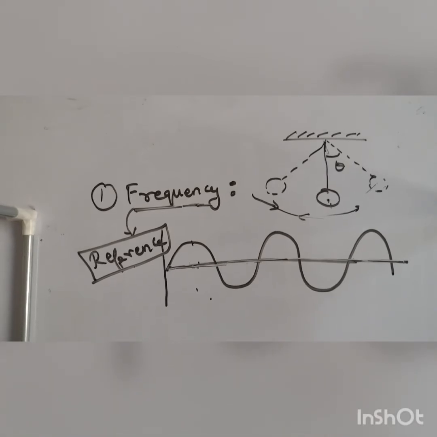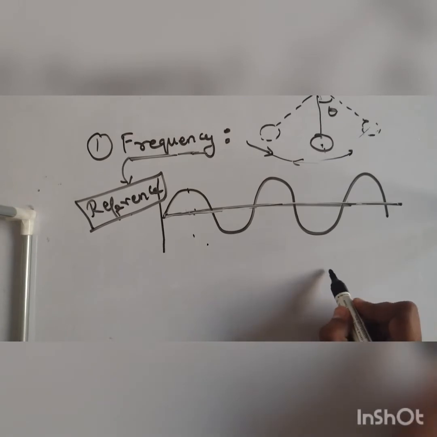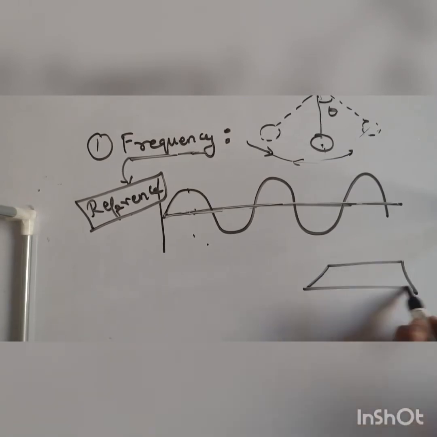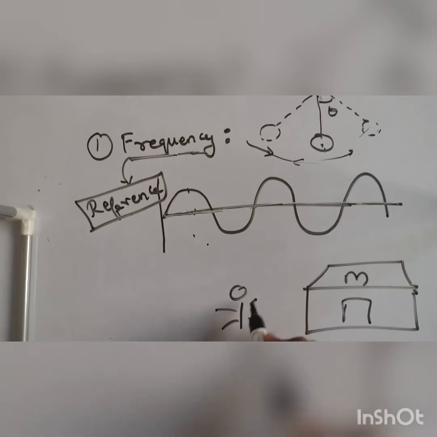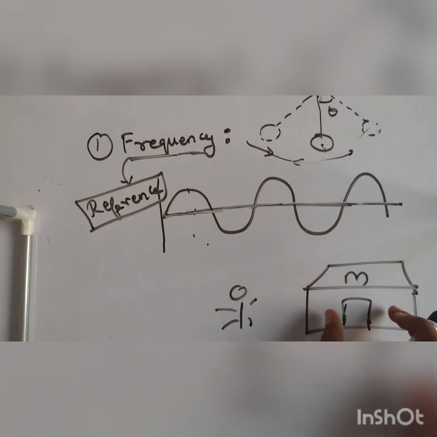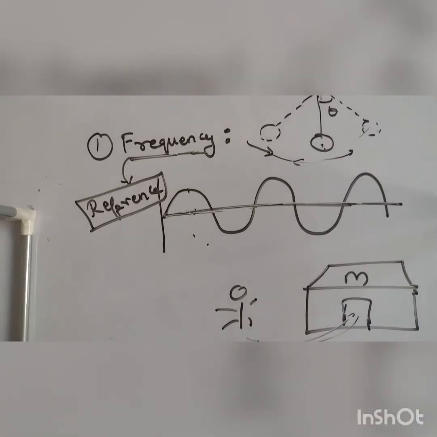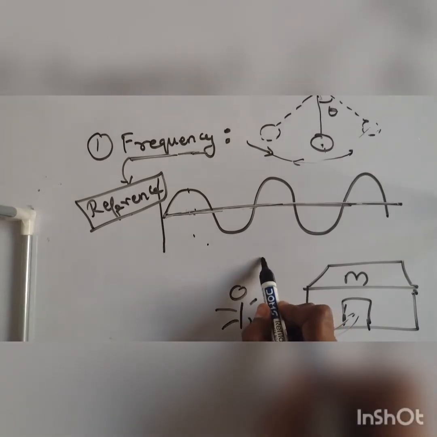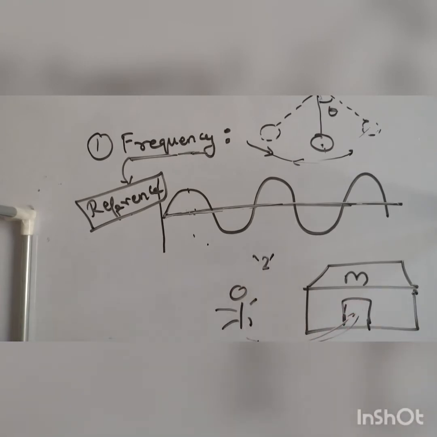Now coming back to your example, here it was McDonald's, and here it was you. If I am considering the door of McDonald's as a reference, how many times have you gone in and come out? Are you following it? That is known as frequency. If you are going at least 2 times a year, then your frequency is low. If you want to go inside, you need to cross this door, or else you cannot put up a status.